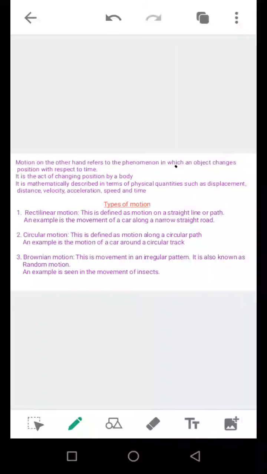Let's get to know the types of motion we have. We have various types of motion, but the common ones are the rectilinear motion, which is defined as motion along a straight line. An example of this is having a straight line ruled down, then you following that straight line to get to wherever you want to get to.